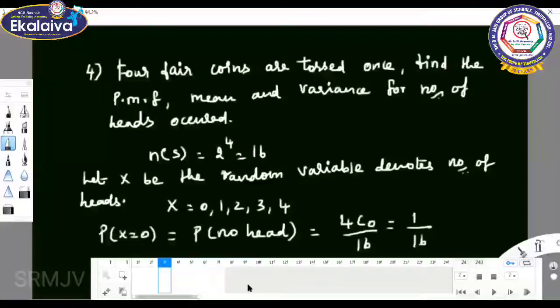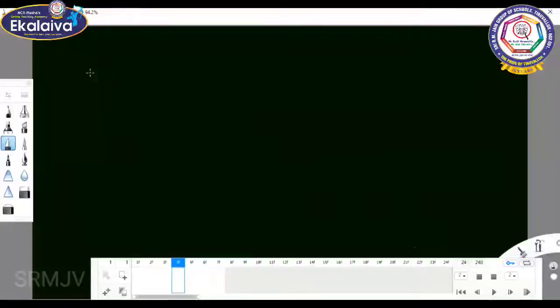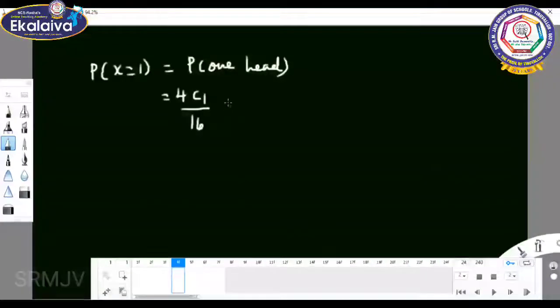Then P of X equal to 1. X equal to 1 means 1 head. Four coins are tossed and you are getting only 1 head, so 4C1 by 16 is 4 by 16.